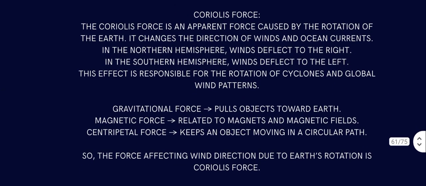What is Coriolis force? The Coriolis force is an apparent force caused by the rotation of the Earth. It changes the direction of winds and ocean currents. In the northern hemisphere, wind deflects to the right. In the southern hemisphere, wind deflects to the left, right? This effect is responsible for rotation of cyclones and global wind patterns. Gravitational force pulls objects towards the ground, right? Magnetic force is related to magnetic fields. Then comes centripetal force, that keeps an object moving in a circular path. So the force affecting wind direction due to Earth's rotation is called Coriolis force.